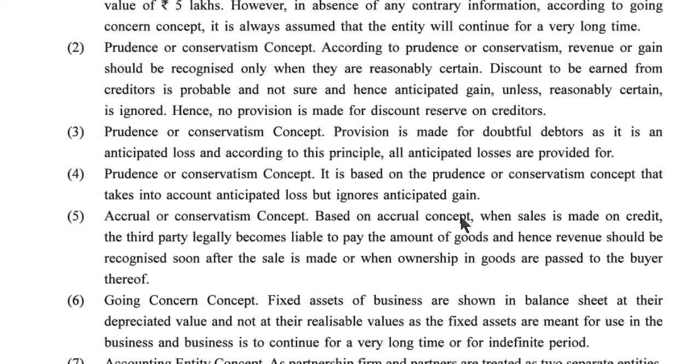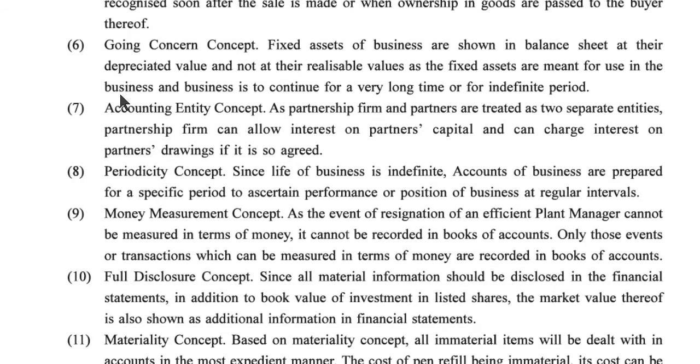Fifth one, accrual concept. Based on accrual concept, when sales is made on credit, the third party legally becomes liable to pay the amount of goods, and hence revenue should be recognized soon after the sale is made or when ownership in goods is passed to the buyer thereof. Sixth one, going concern concept. Fixed assets of a business are shown in balance sheet at the depreciated value and not at the realizable value, as fixed assets are meant for use in the business and business is to continue for a very long time or for an indefinite period.